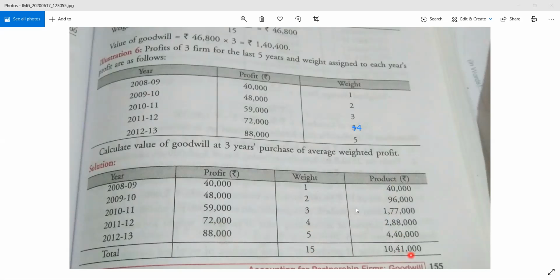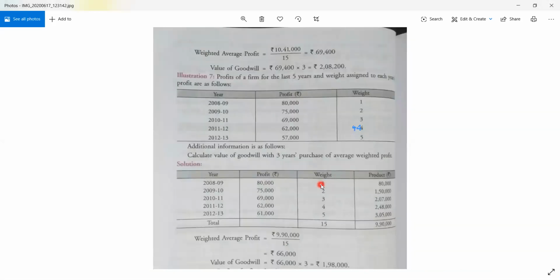Now, what you will do is find out the weighted average profit. So, how will you find out? Product divided by weight, that is 10,41,000 divided by 15. It is coming 69,400.